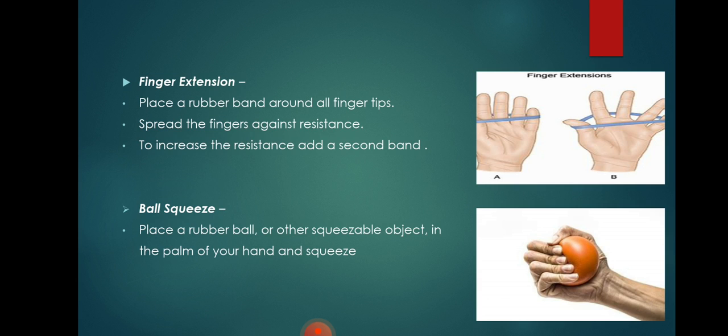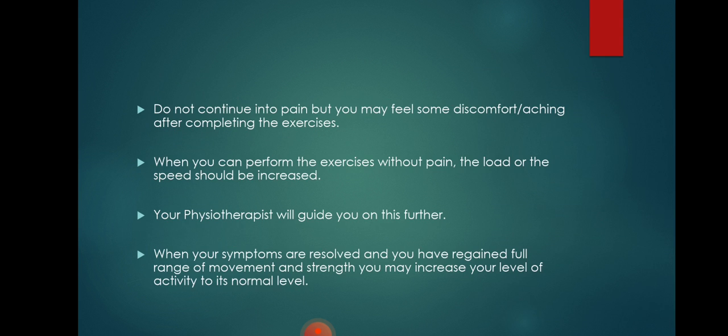Fourth one is the finger extension. Place a rubber band around all your fingertips. Spread the fingers against resistance as shown in the diagram. To increase the resistance, add a second band. Fifth is the ball squeezing exercise. Place a rubber ball or other squeezable object, like a hand towel, in the palm of your hand and squeeze.